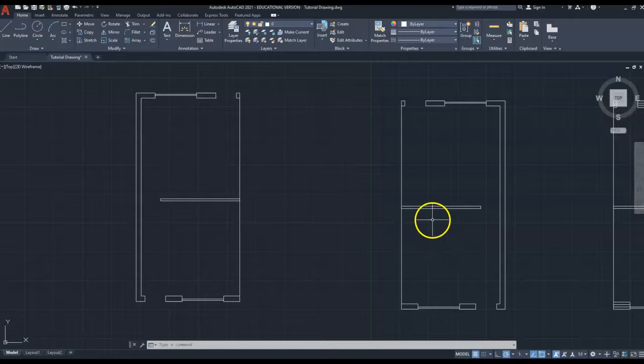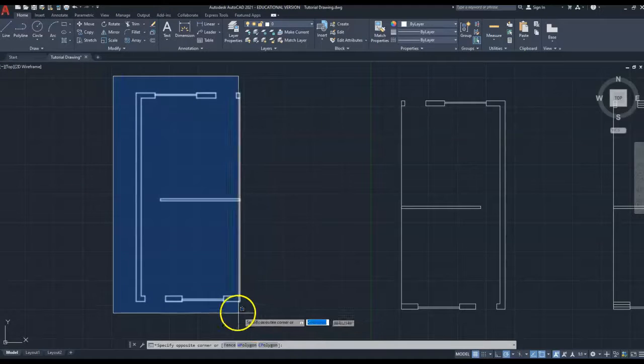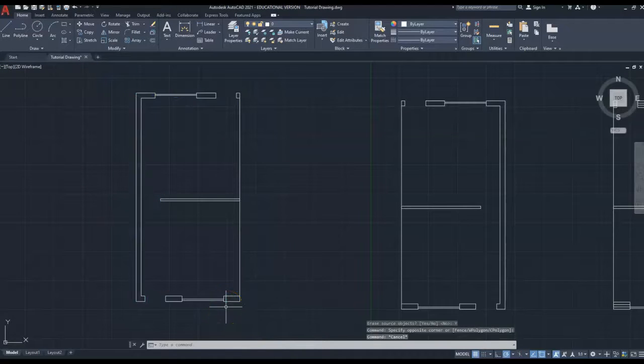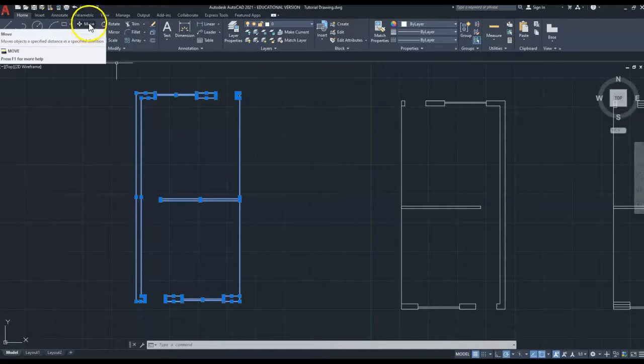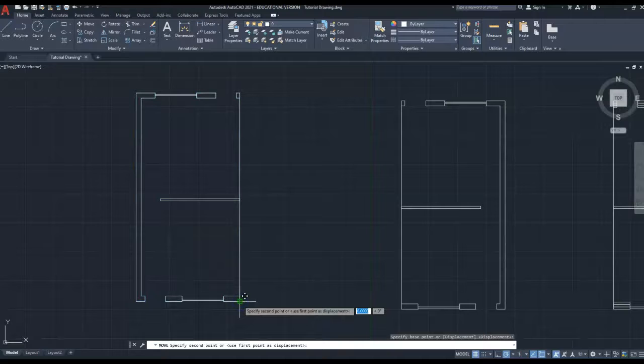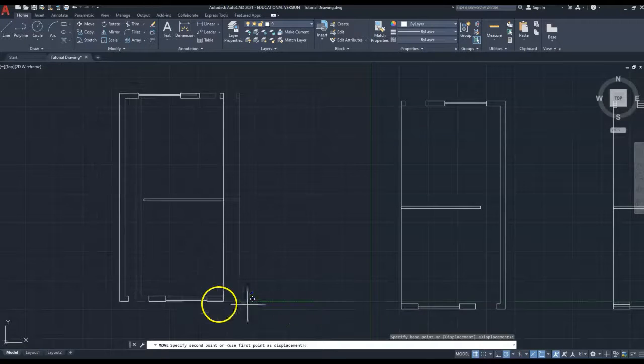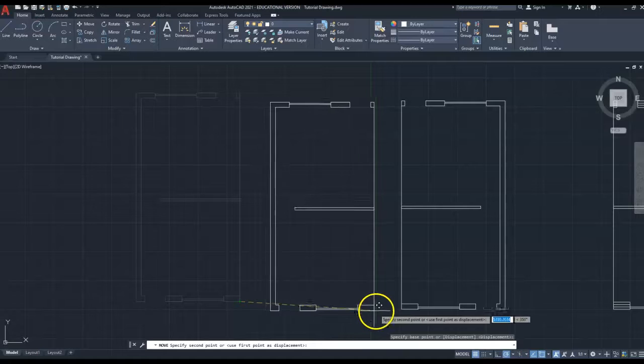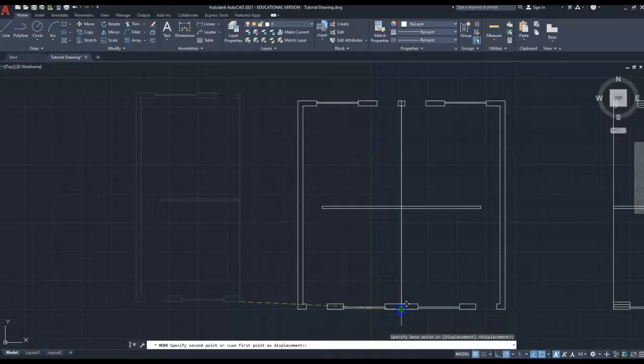So now I want it to join up to this. So what I'm going to do is left click again, pull the blue envelope over. Oh, missed it. Escape. Left click, blue envelope. Okay. Now I've got to this point, I'm going to use the move function, which is there. So I'm going to select move, and it's asking me to specify the base point. So this time I'm going to use the bottom right hand corner, and then that allows me to move this section of the house wherever I want, and I'm simply going to butt it up to there, click, go, and now you've got your terraced house.